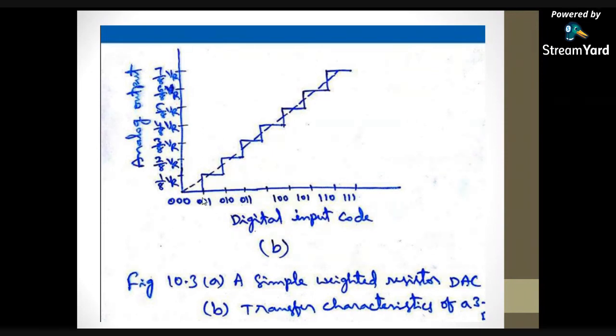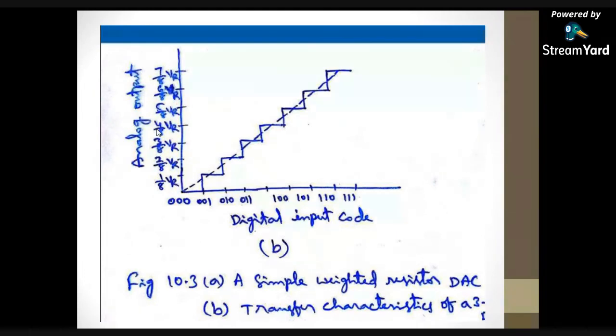So I am calculating all the bits. If you draw the curve between the digital input code versus the analog output voltage, then you get the staircase signal. Have you understood how you are getting 1 by 8 VR, 2 by 8 VR, 3 by 8 VR, and so on? If you haven't understood, just tell me.